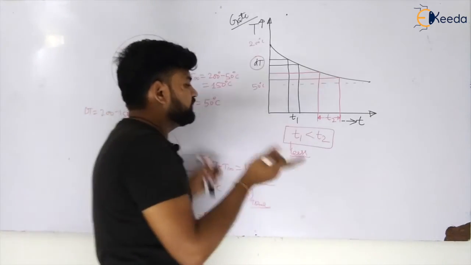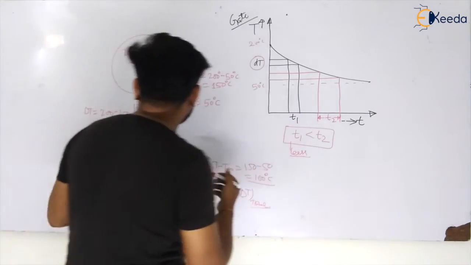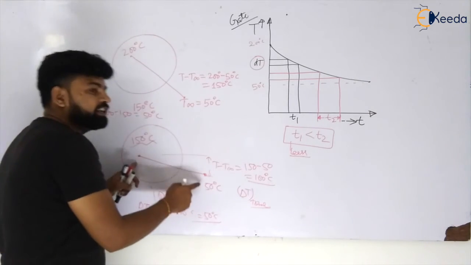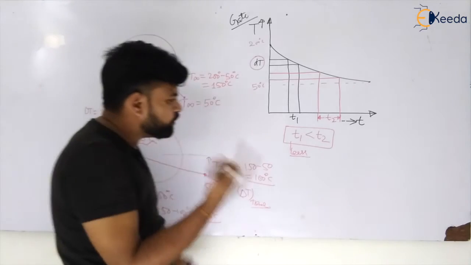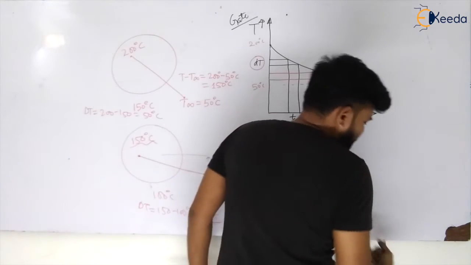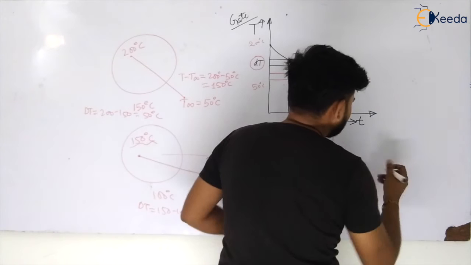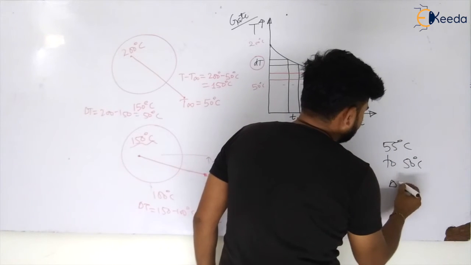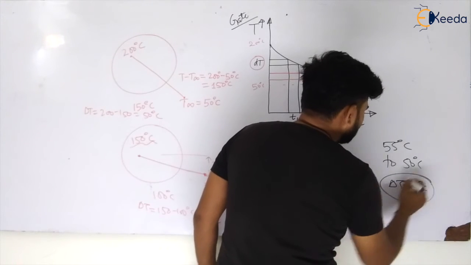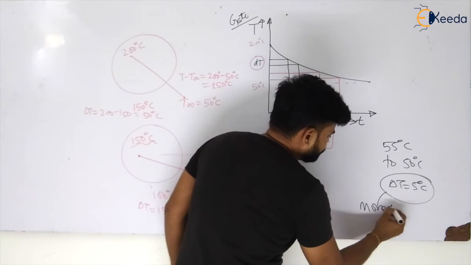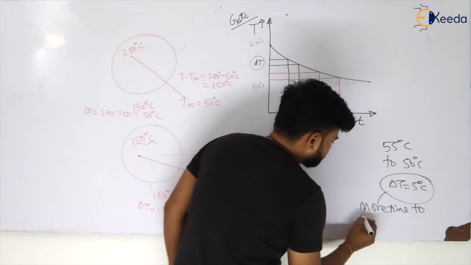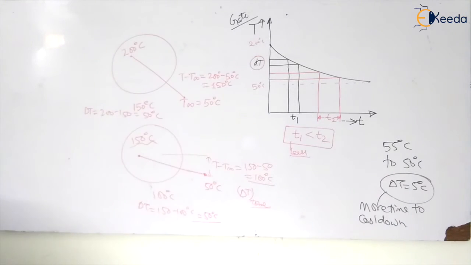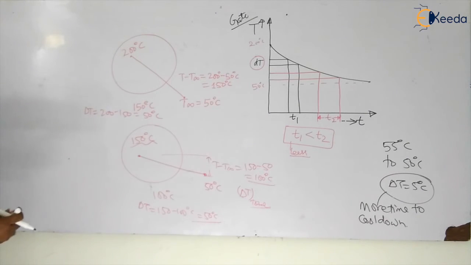But let us say the object is at 150 degrees Celsius and it is cooling down to 50 degrees Celsius, so the temperature gradient is less and it will cool slowly. You can also analyze an object cooling from, let us say, 55 degrees Celsius to 50 degrees Celsius. The delta T is only 5 degrees Celsius, so it will take more time to cool down, or to come into equilibrium with the system. Hope you have understood this concept, my dear students.